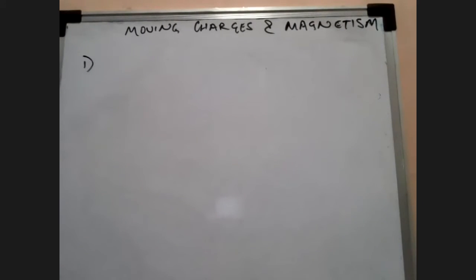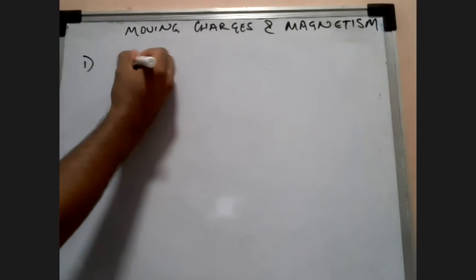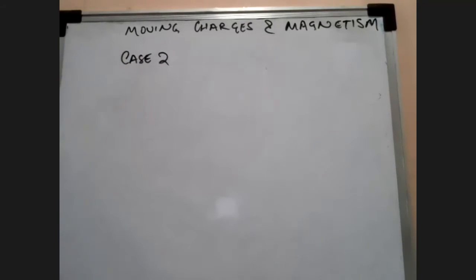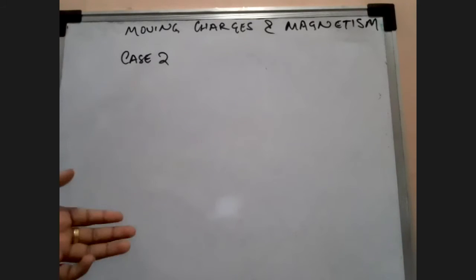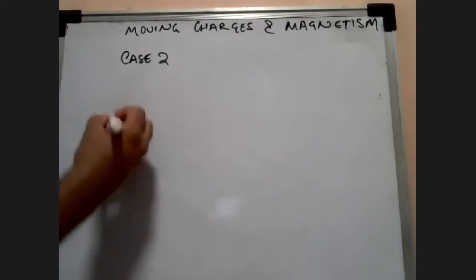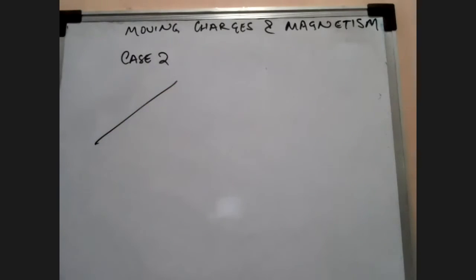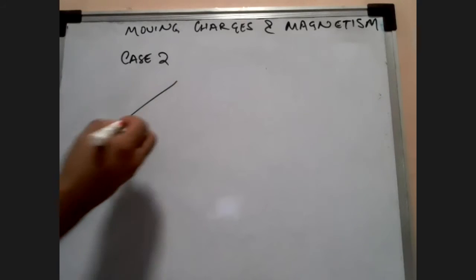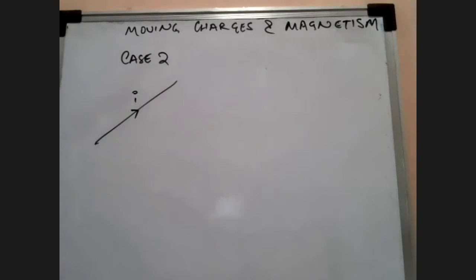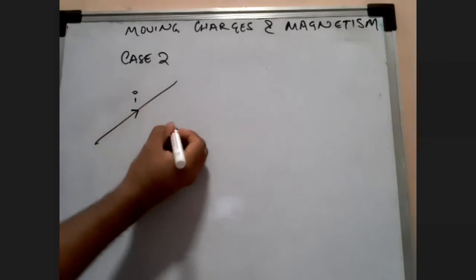Now, let's look at another case. That was case 1. This is case 2. What was case 1? Can anyone tell me, was the charge at rest? Yes or no? Yes, sir. Suppose there is this conductor. Listen, okay. It has some current I passing through it, and there is a charge over here, which I kept here.